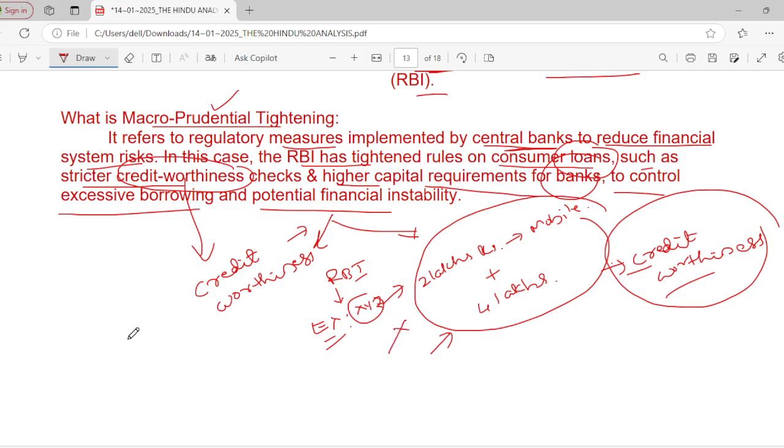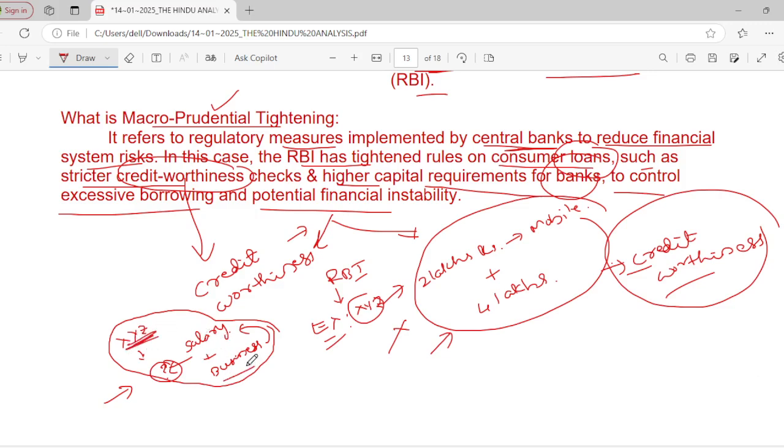If XYZ person is doing a small financial job and the government says you are getting a salary in addition, then whatever finance business you do will be auto-deducted from your salary. Without seeing any creditworthiness or societal image of this person, right? So here they are not checking any creditworthiness.